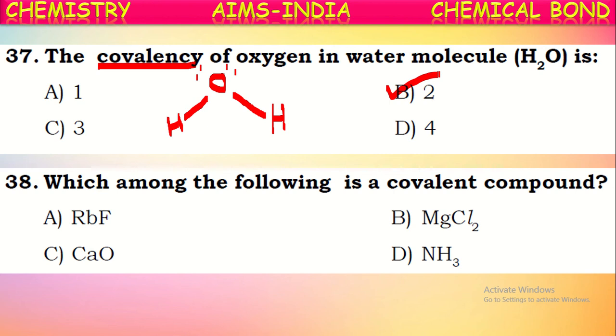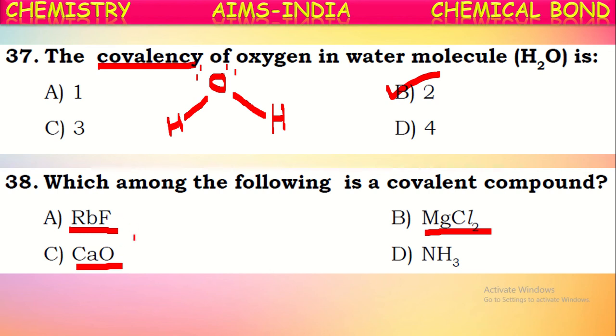Between them, generally, a covalent bond is formed. If you observe the molecules here, rubidium fluoride: rubidium is a metal and fluorine is a nonmetal. Magnesium chloride: magnesium is a metal and chlorine is a nonmetal. And in calcium oxide also, calcium is a metal, oxygen is a non-metal. Generally these will all be ionic bonds.